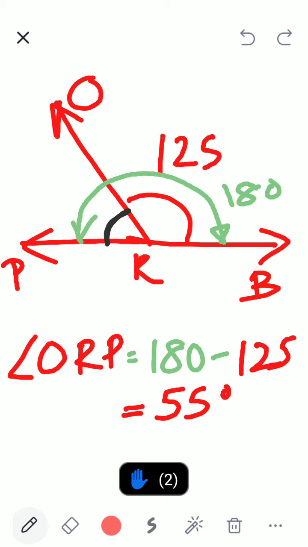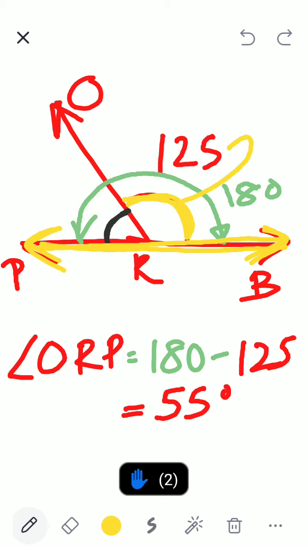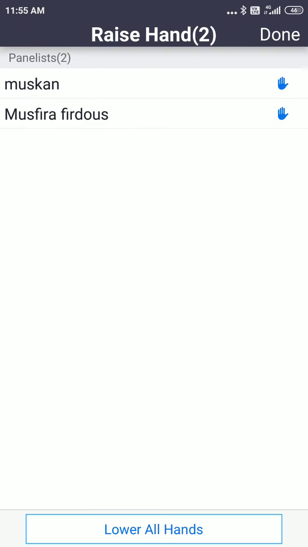simple, because I already knew, see what I'm marking in yellow. This entire line is 180 degrees. Correct? So 180 minus this 125. This was 125. Correct? Simple, children. This is simple. Okay. I will give you all more. Yes. Anybody has doubt?